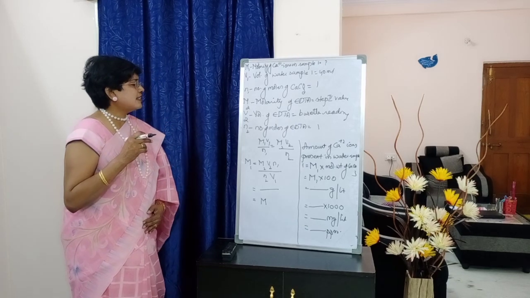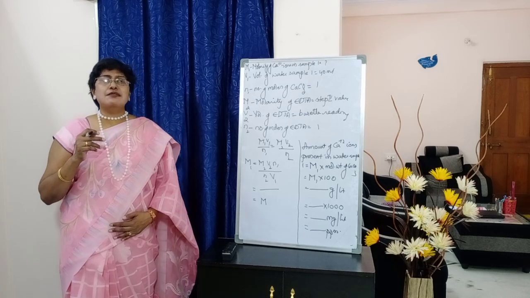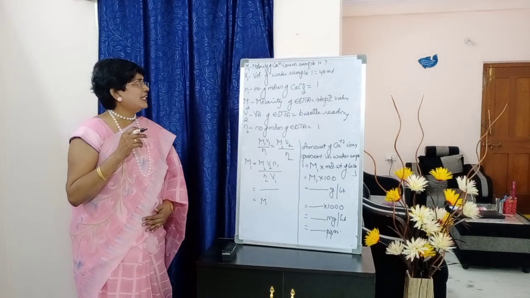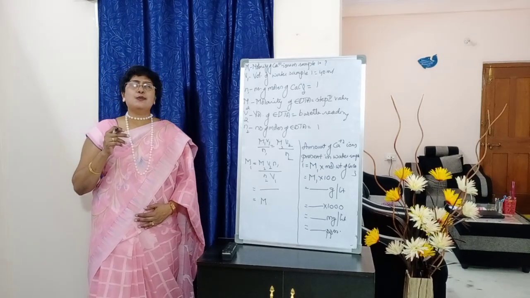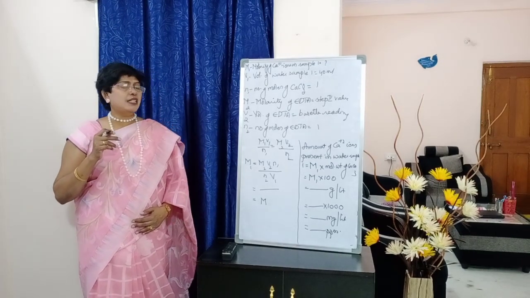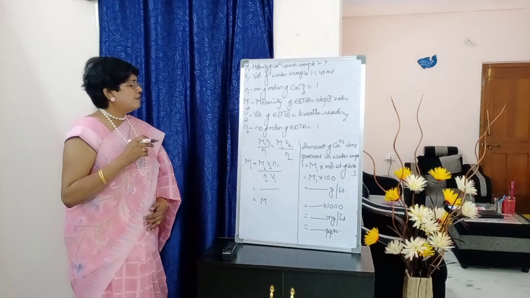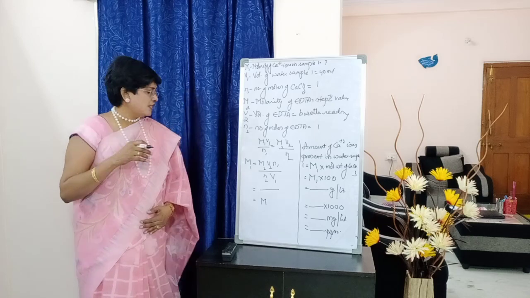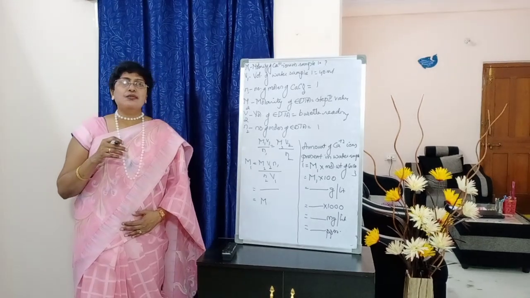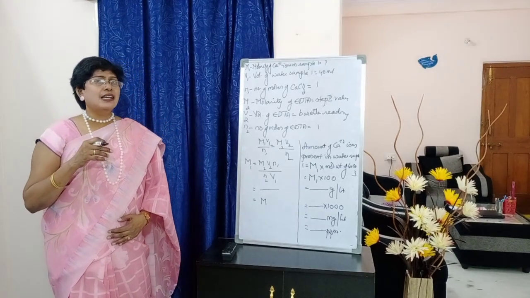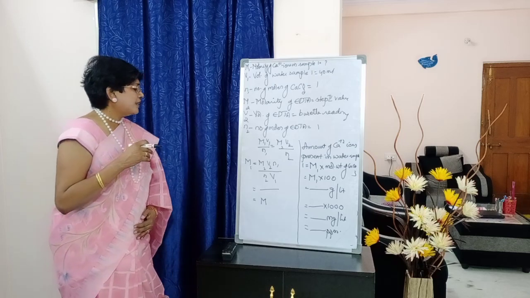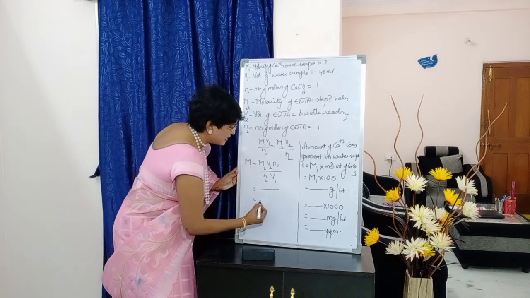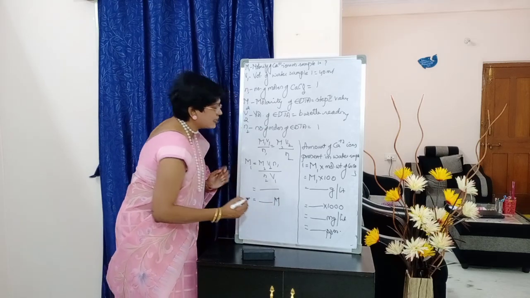Okay. Next write down the formula, students. M1 V1 by N1 equals M2 V2 by N2. What is to be calculated? Molarity of Ca+2 ions present in water sample 1. So M1 is equal to M2 V2 N1 by N2 into V1. So substituting the values, we multiply, divide, and whatever value we are getting, that will be the molarity of Ca+2 ions present in the water sample 1.